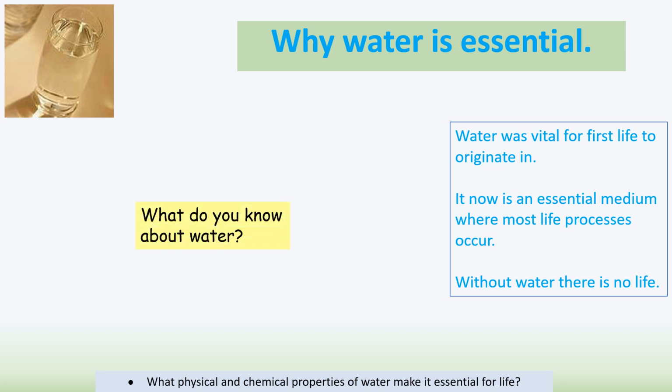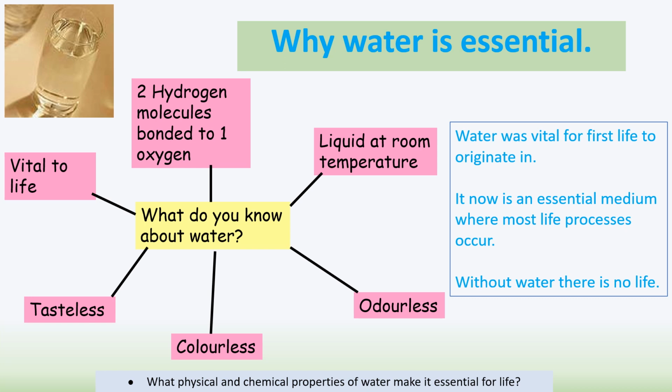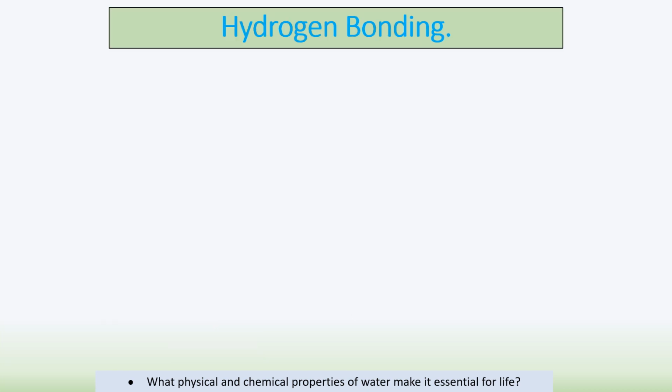Okay, and you should know some basic things about water, which I'm not going to go into here, but considering it's tasteless, colourless and odourless, water is an amazing molecule, which is obviously essential for us even being here. Now this all comes back to one thing, and this idea links a lot of this module, and that is hydrogen bonding. So you need to be able to explain what hydrogen bonding is, why it occurs and its importance, and apply it to the different things.